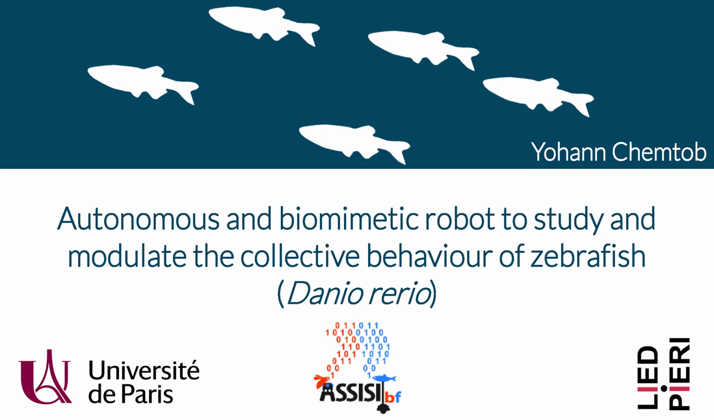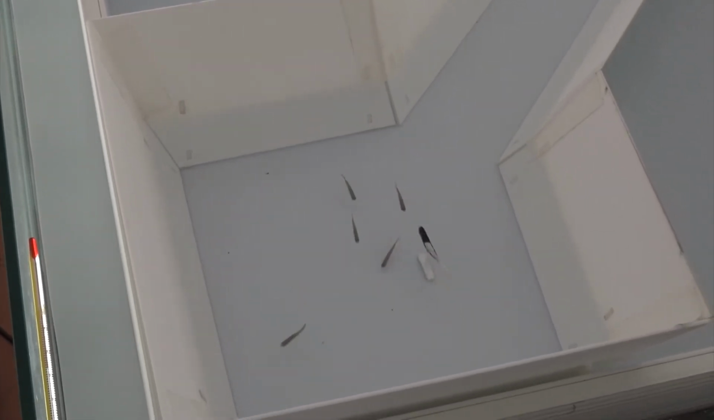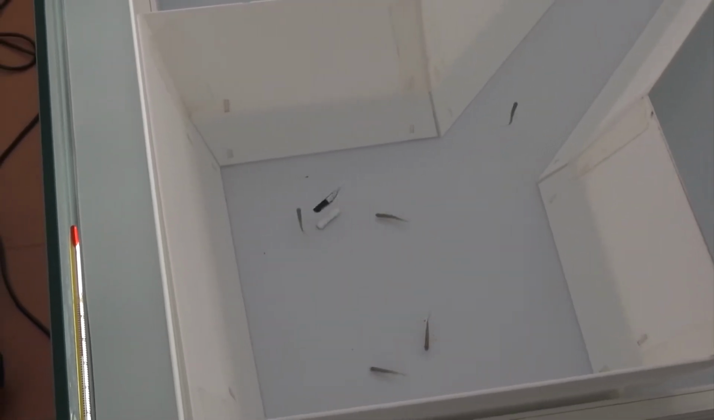I'm going to present how I use an autonomous and biomimetic robot to study the collective behavior of zebrafish. Using artificial lures to study animal behavior is something that has been done for a long time. And in our experiment, we are using a robot designed to be integrated in a group of fish. This robot, as you can see in the video, looks like a fish and moves like a fish.